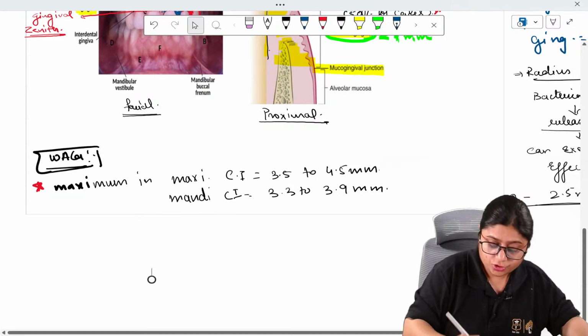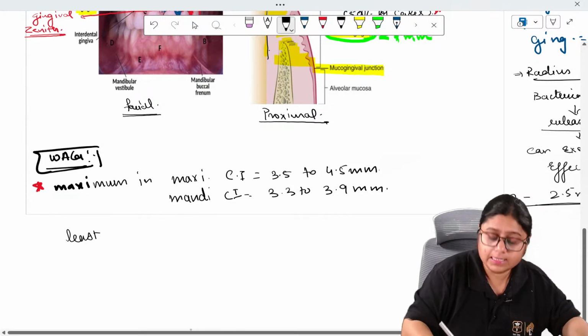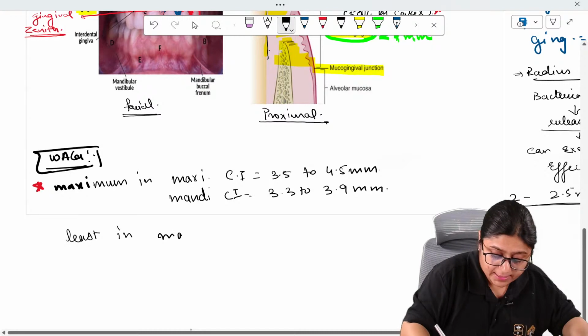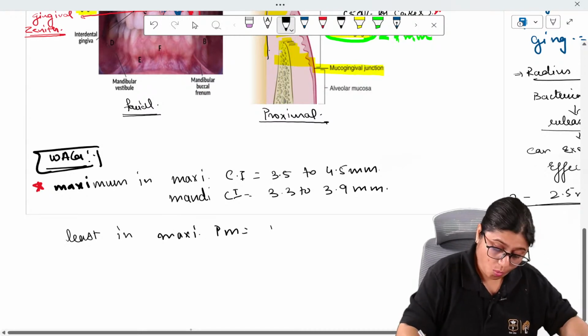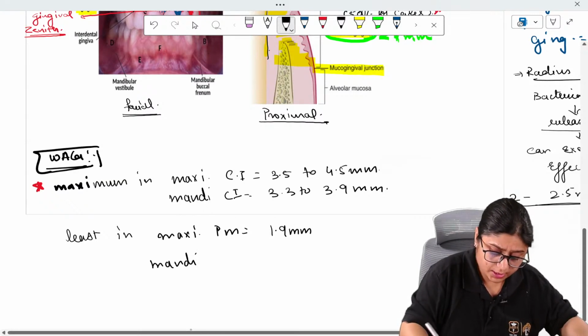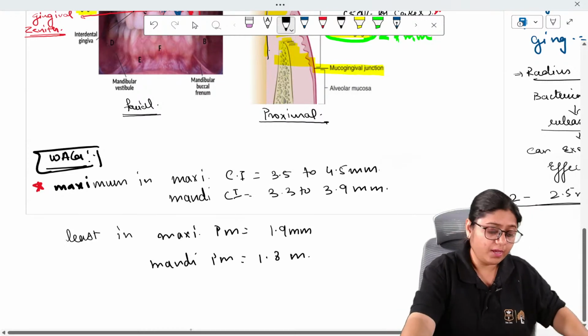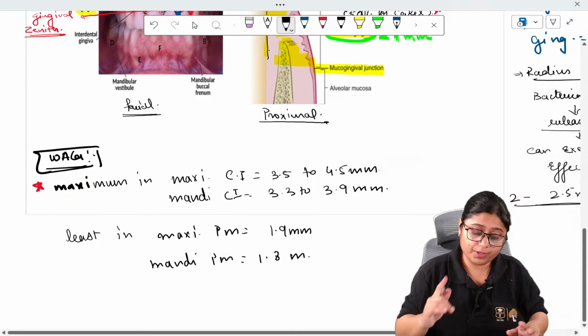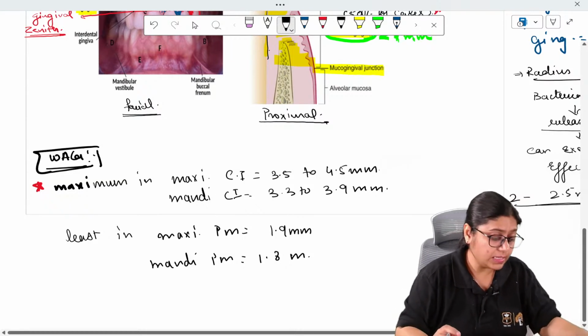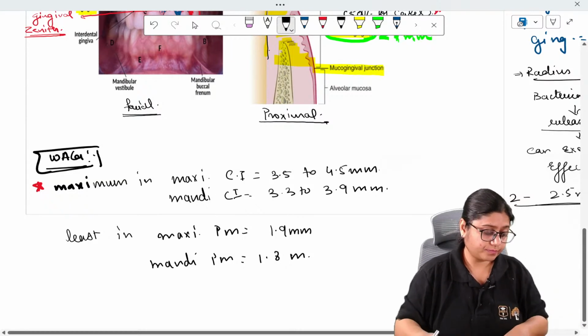The width of attached gingiva is least in maxillary premolar, which is 1.9 mm, and then in mandibular premolar, which is 1.8 mm. This is a very important point for your MCQs. It has been asked previously.